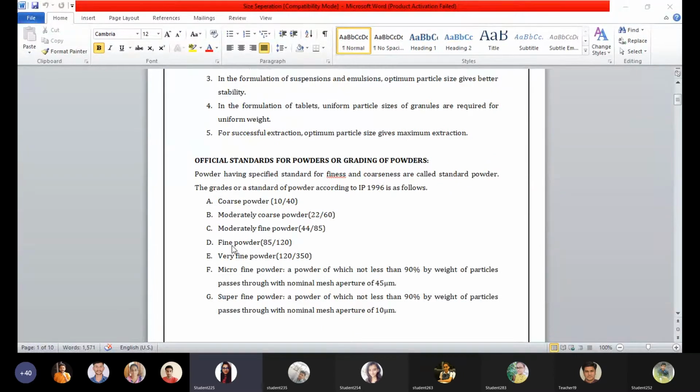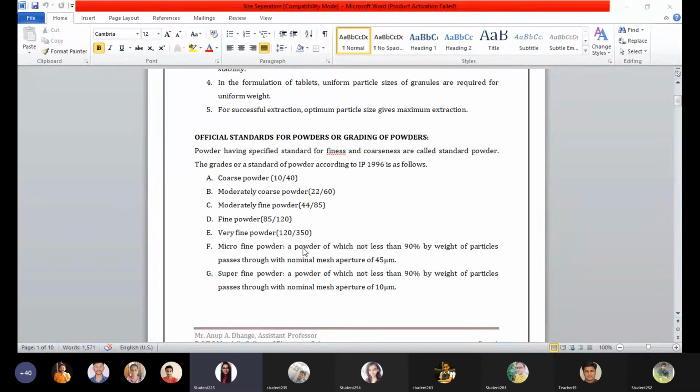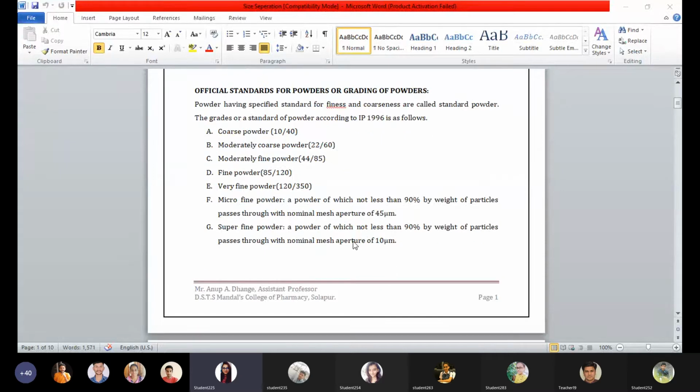Just look at the first letters of these powders: C, M, M, F and V. The hint is, the CM of Maharashtra is fine in various varieties of subjects. If you didn't like this hint, you can make your own, but I just shared mine.